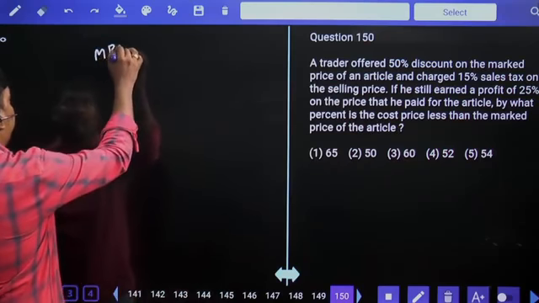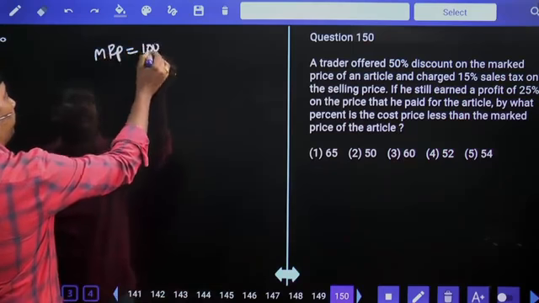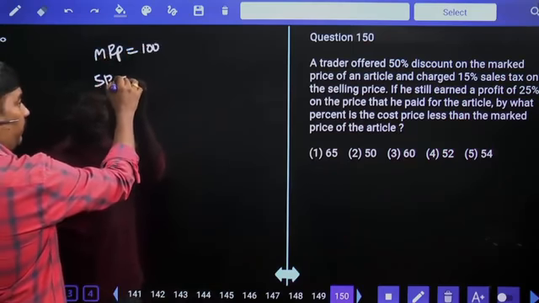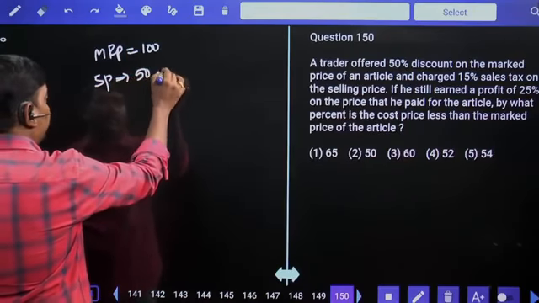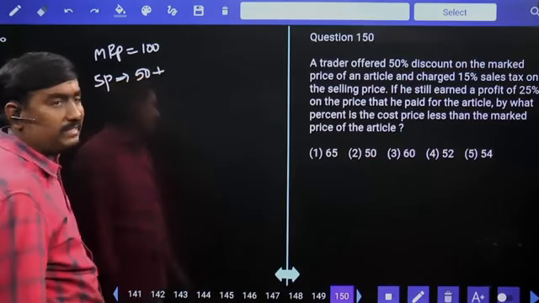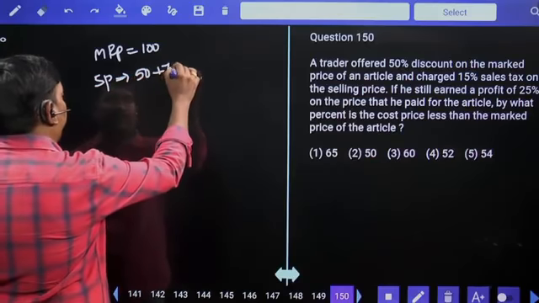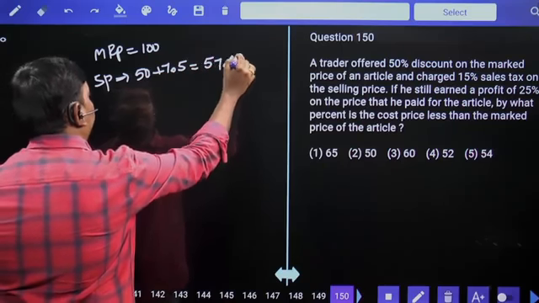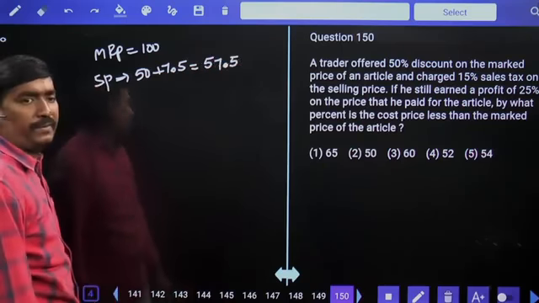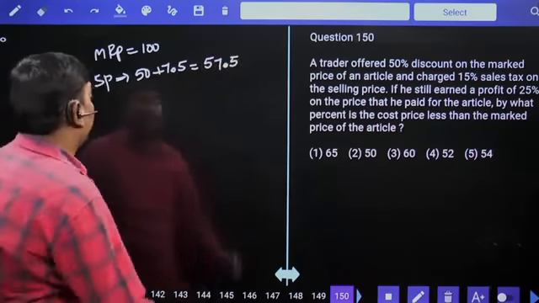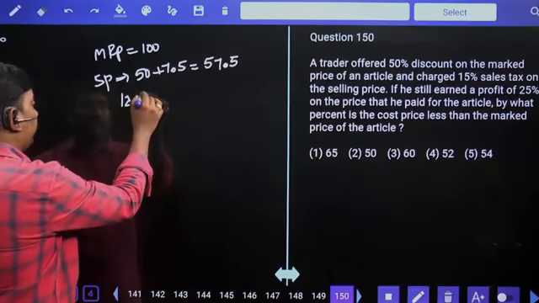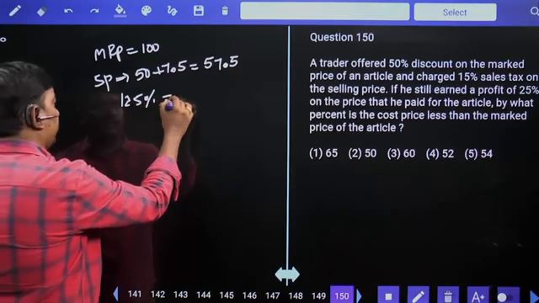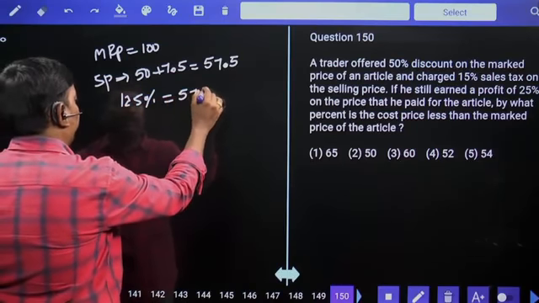Let's imagine market price is 100 rupees. He gave a discount of 50%, means selling price 50 rupees, plus there is a sales tax of 15%, means 7.5. Selling price is 57.5. By selling at 57.5 there is a profit of 25%, means 125% is equal to 57.5.